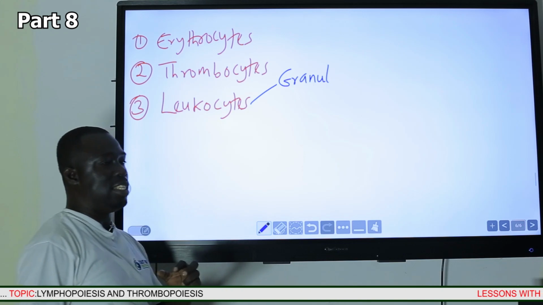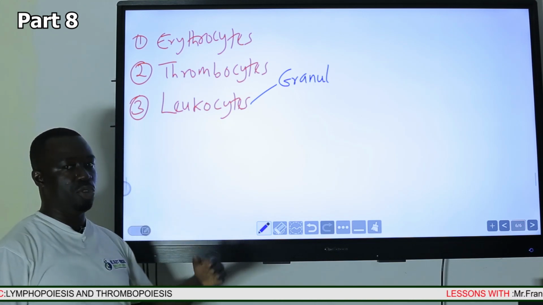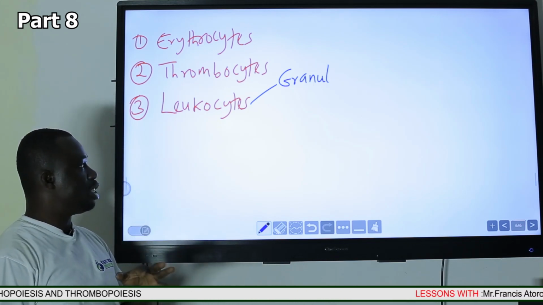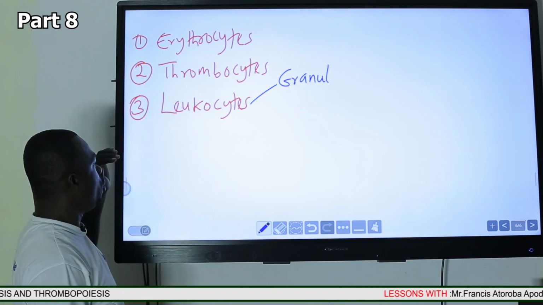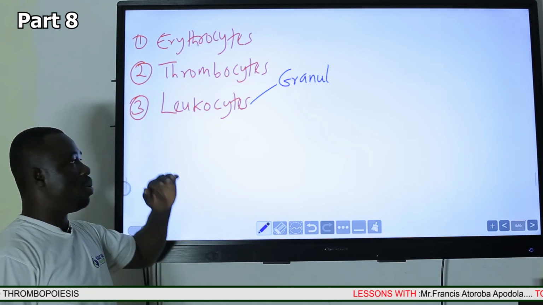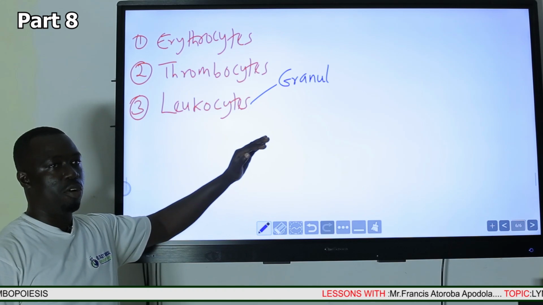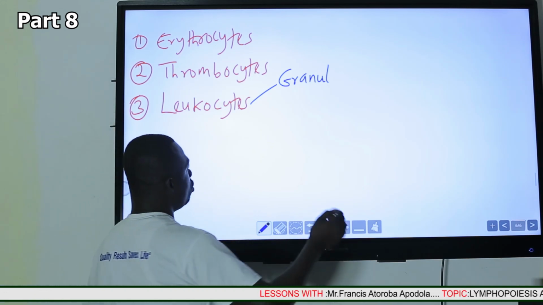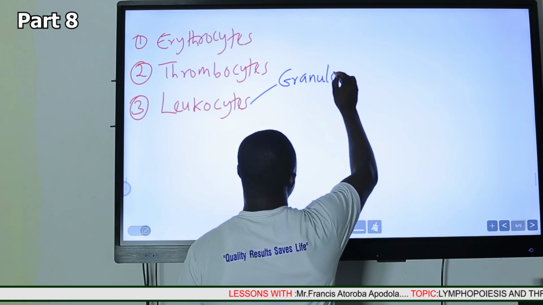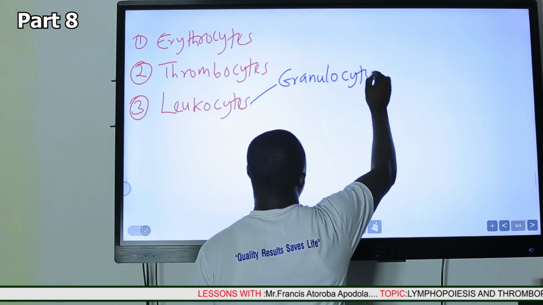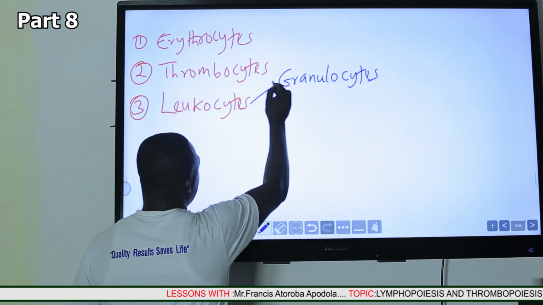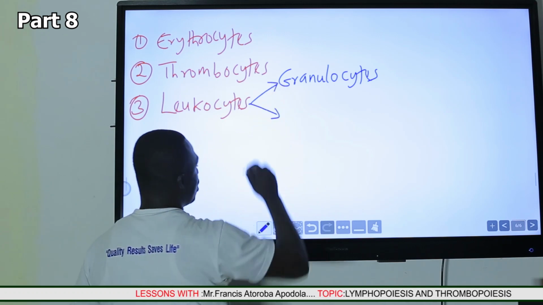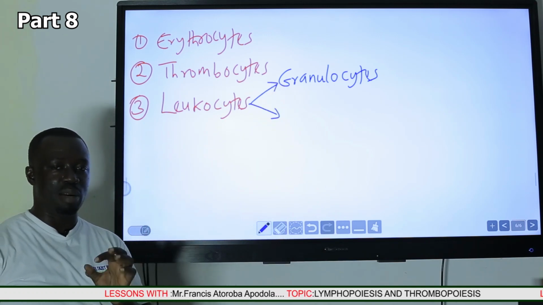When these white blood cells were observed using the Rice stain or the Leishman stain, the scientists saw that some category of them had noticeable granules, and he called those white blood cells with granules in their cytoplasm granulocytes. Then for another category of white blood cells, he did not find noticeable granules.